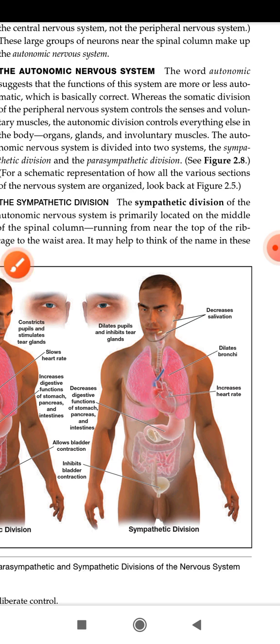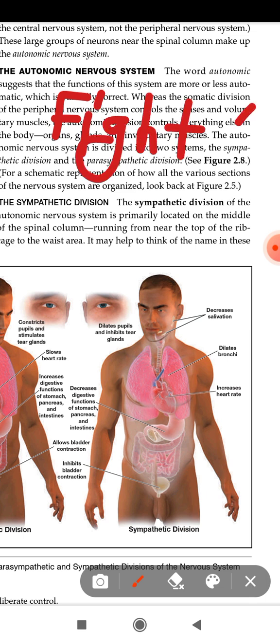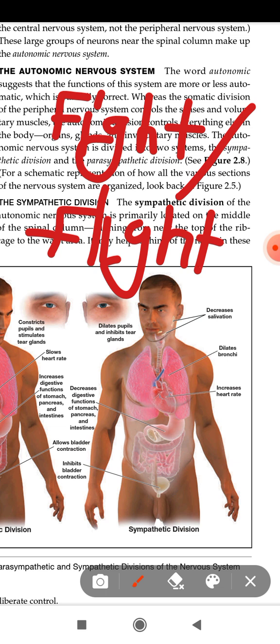What is the difference? First we are going to study the sympathetic division. What is this sympathetic division about? It is about fight or flight. It works on the principle that if you have a dare, you have to fight, and if you know you are going to lose, then you have to take flight, that is, run away. But in both cases, what happens? In both cases similar action happens.